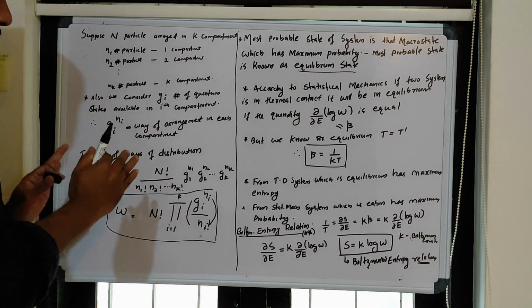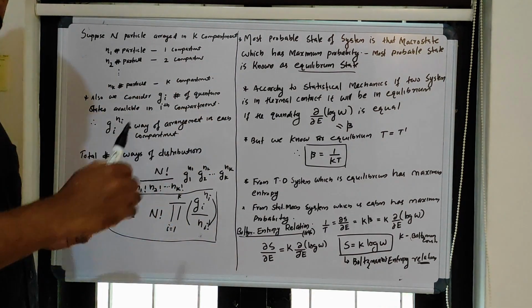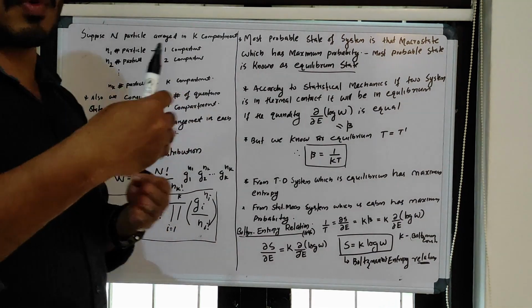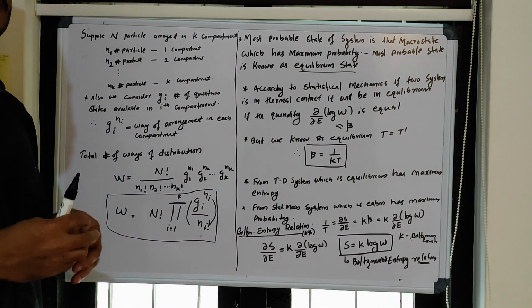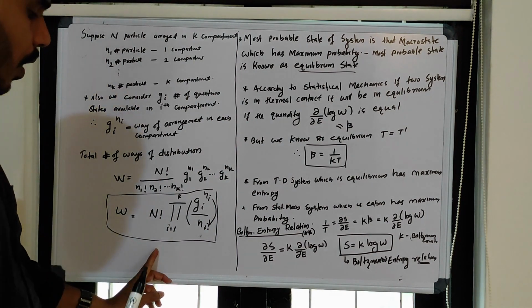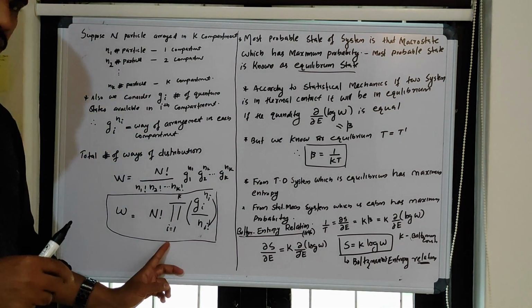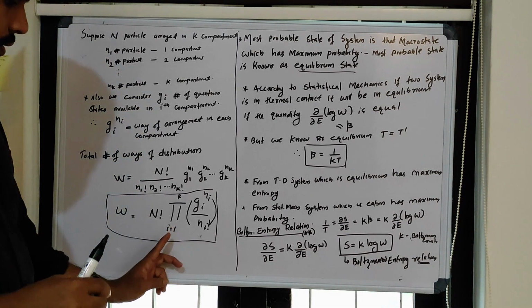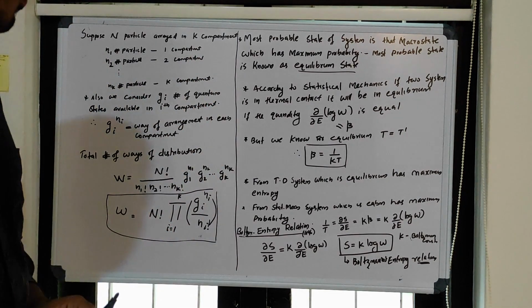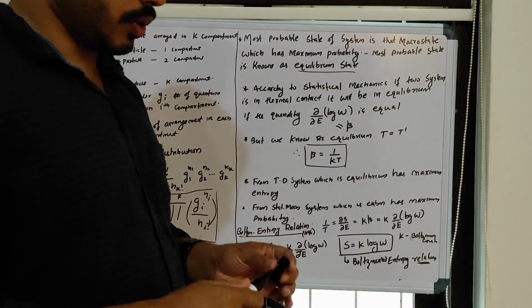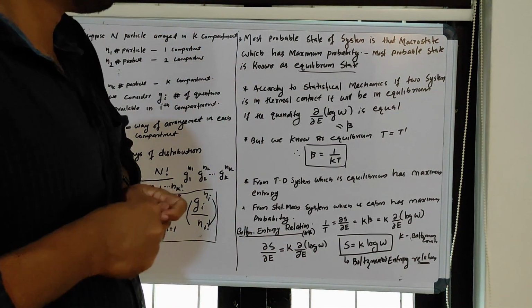This is the one thing. What is the use of this? I will explain: while deriving the Maxwell-Boltzmann distribution law, we need this equation. So please remember this one.